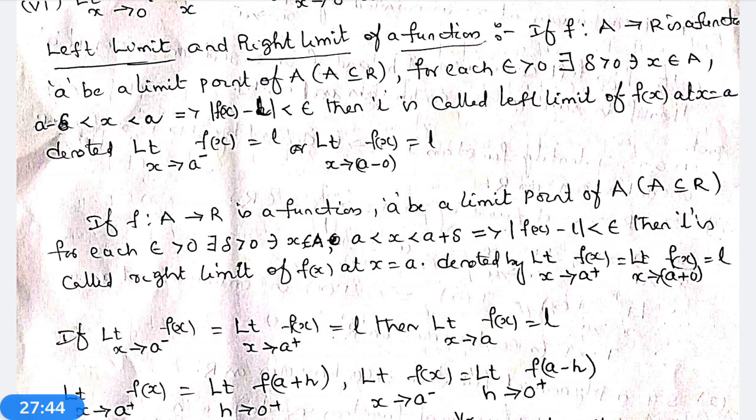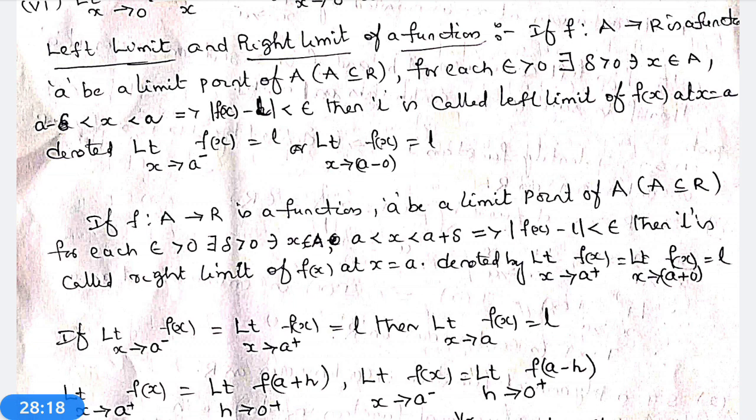If for every point small a belonging to capital A, f(x) is continuous, then f(x) is continuous everywhere. Suppose at every point of an interval AB, f(x) is continuous, then f(x) is continuous in the whole interval. That is the continuity of a function.